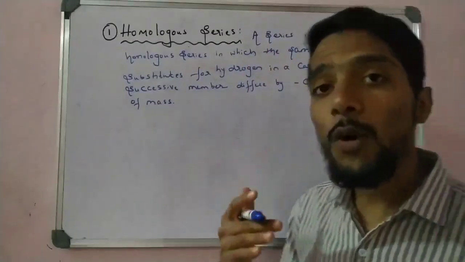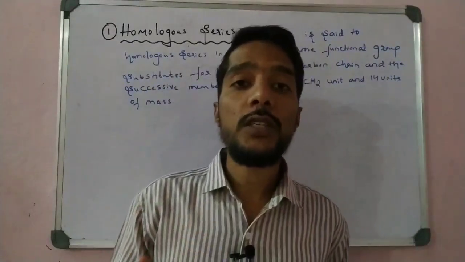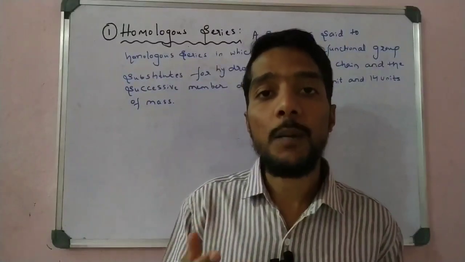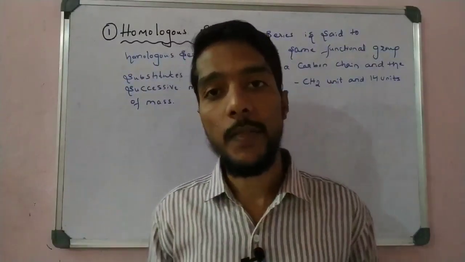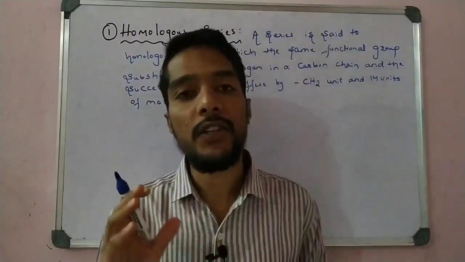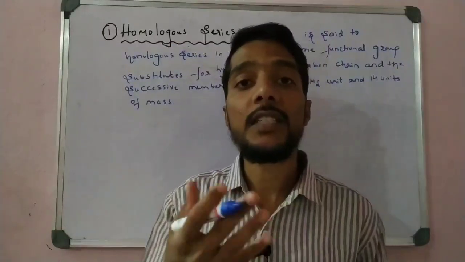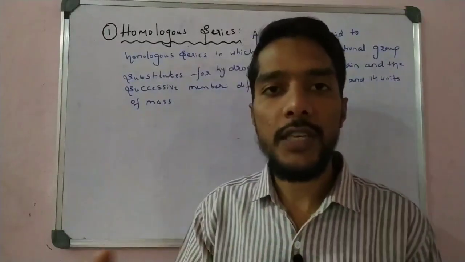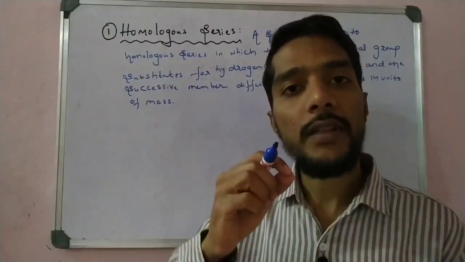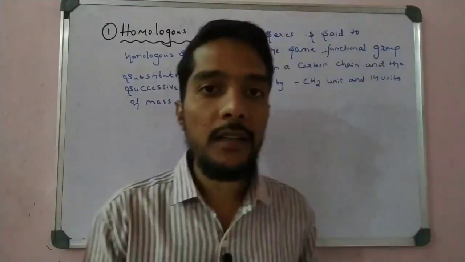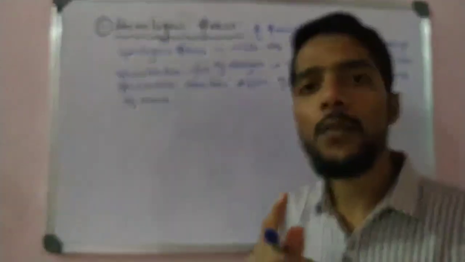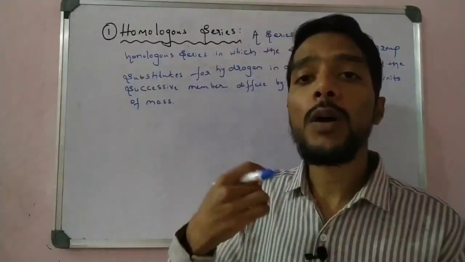So here, homologous series. Which series is called a homologous series, and what are the conditions to say that the particular hydrocarbons are in a homologous series? Let us see the definition, and some conditions are hidden in the definition. If those conditions are satisfied by any hydrocarbon chain or series, then we say that the given series is a homologous series. So let us find the conditions hidden in the definition. First, a very important 1-mark question: define homologous series.